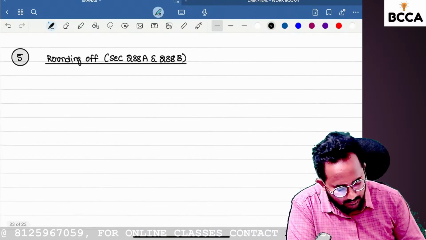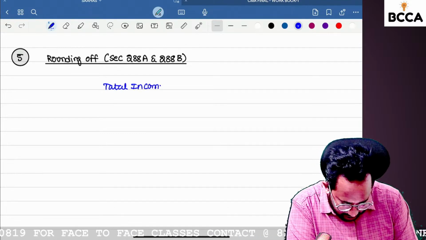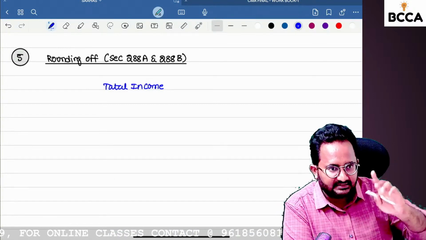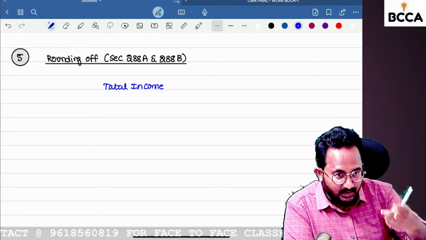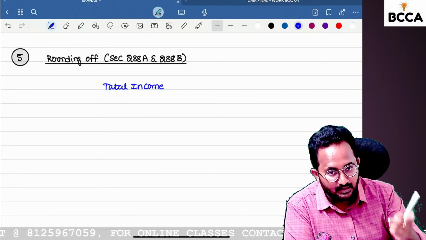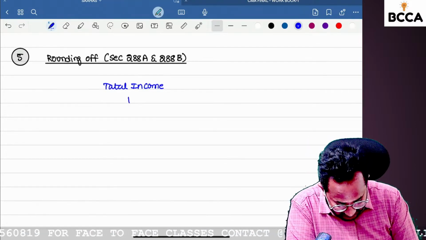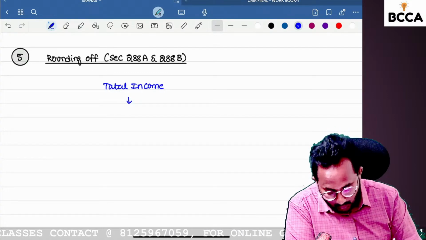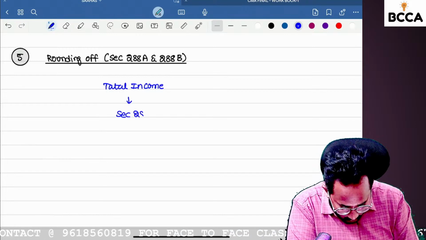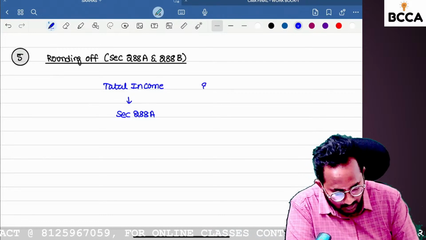At any time while you are calculating the total income, you know the procedure for calculating it. Aggregation of the five heads of income after the effect of clubbing as well as set-off provisions gives you the gross total income. From that gross total income, you have to reduce the Chapter VI-A deductions. You will get the net total income or taxable income. On that we have to calculate the tax liability. The amount on which we calculate the tax liability is called the total income. The total income you always have to round off in accordance with section 288A.